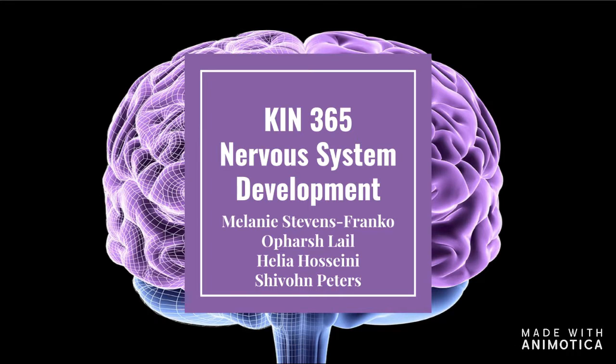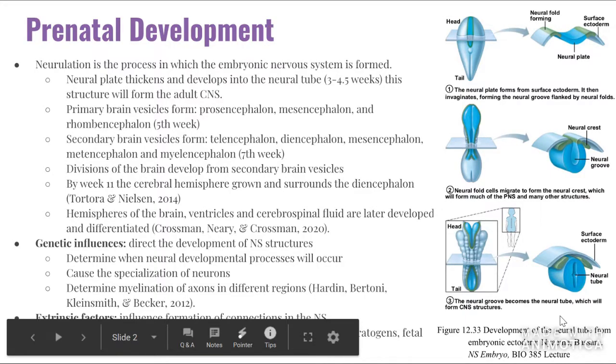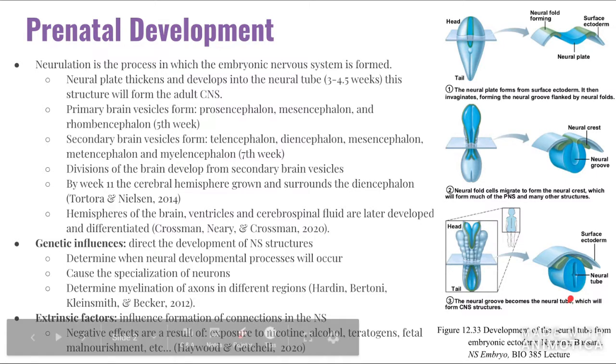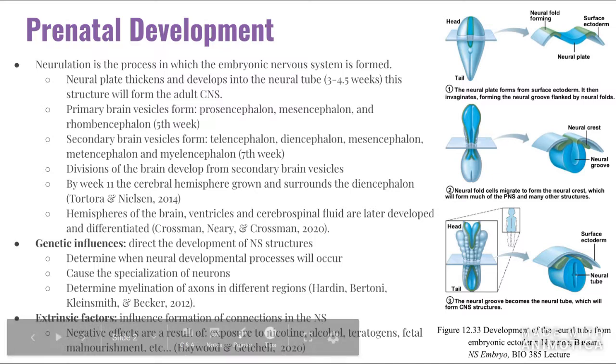So my group did the nervous system development. First, we'll start off with prenatal development. Neurulation is the process in which the embryonic nervous system is formed. The neural plate thickens and develops into the neural tube between weeks 3 and 4.5. This structure will form the adult central nervous system.